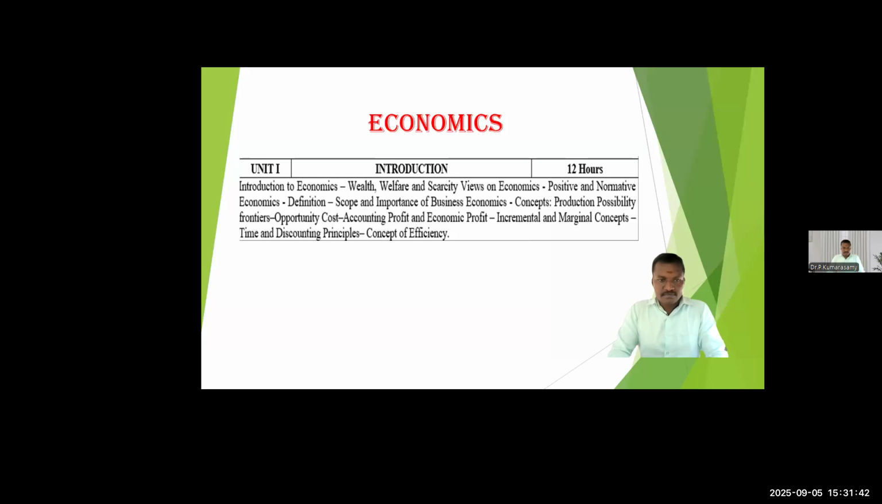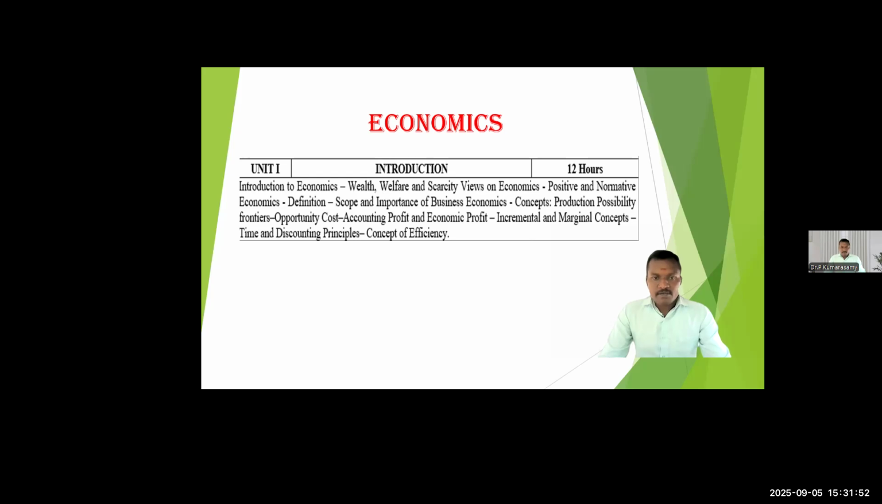time discounting factors and concepts, accounting profit and economic profit, then production possibility frontier (PPF), then the concept of efficiency. These are the topics which we are going to discuss under this session. Let us move one by one and discuss these topics. In unit number one, these are the topics we are going to discuss.